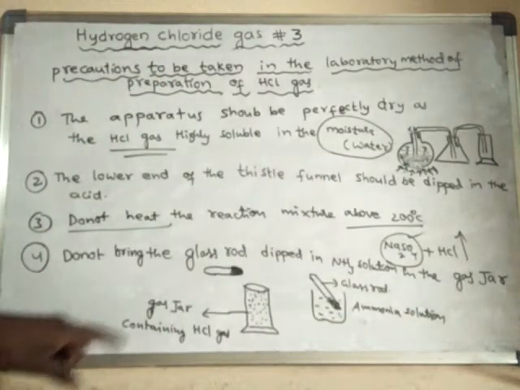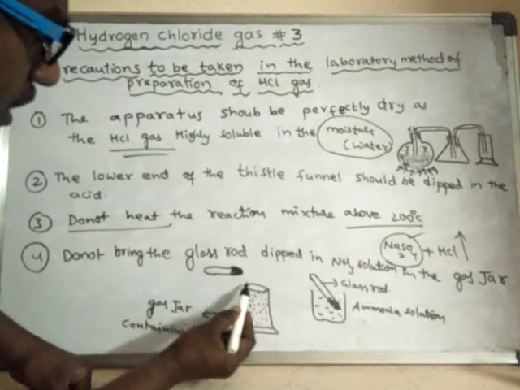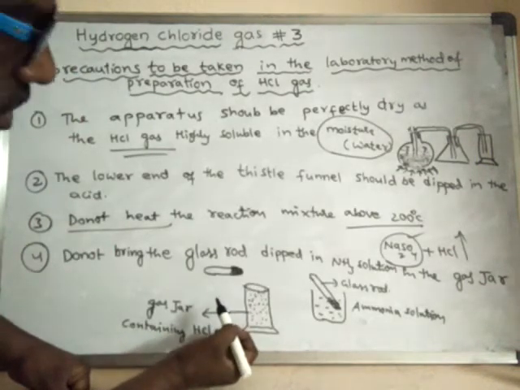So here we have to bring this glass rod to the mouth of the gas jar.